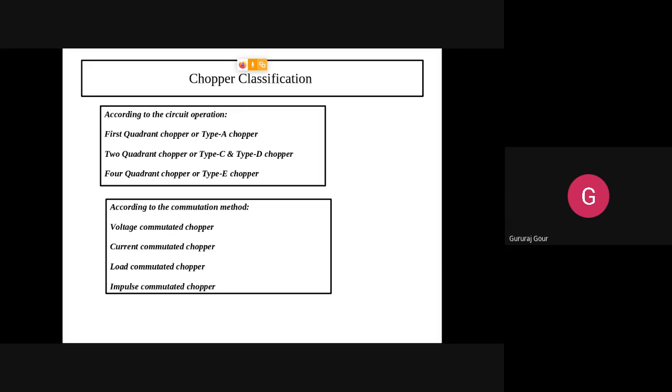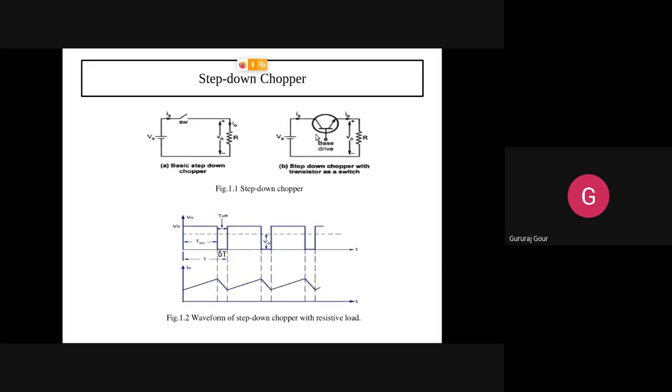Next, quickly we will go through, for your syllabus in detail, step down chopper, step up chopper and step up down chopper. Three types of choppers are there, which come under the first category of chopper classification. You can see here carefully, as shown in figure 1.1, a typical circuit diagram for the basic step down chopper.